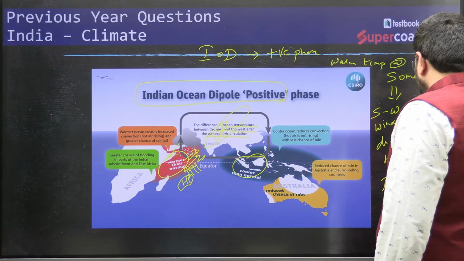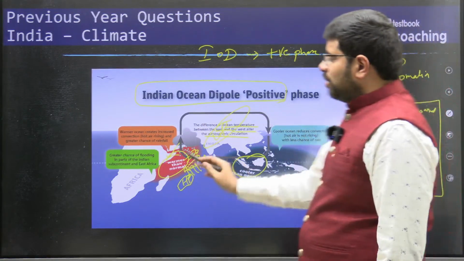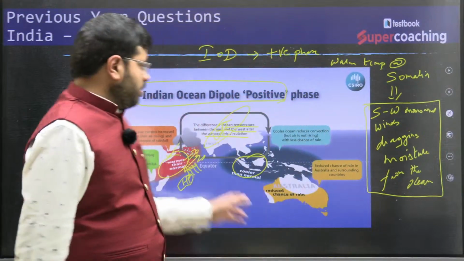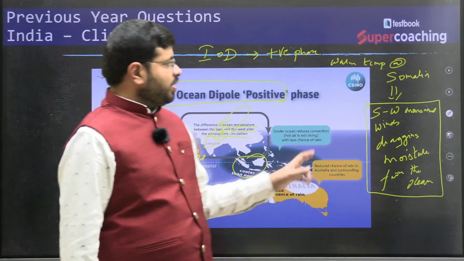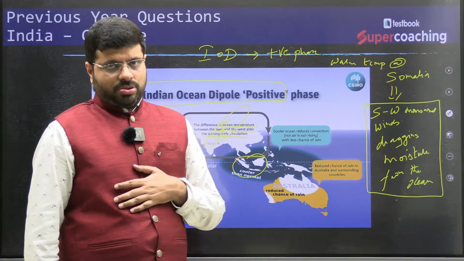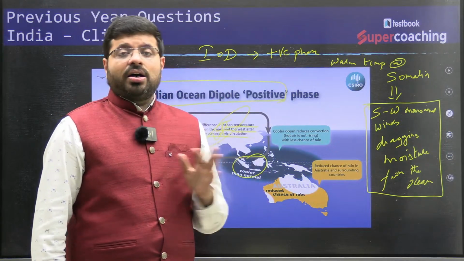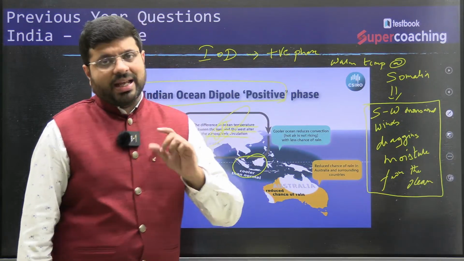In fact, this process will be more during the positive phase. Because of this, Indian Ocean dipole will be having a favorable impact on the monsoons. Will it have a significant impact replacing the entire El Nino conditions? No, but it can influence.